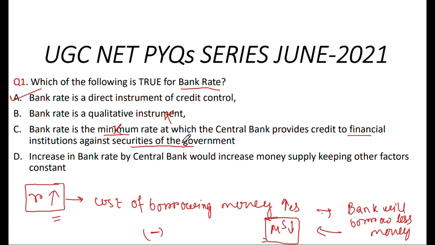So the word minimum rate is wrong here. And increase in bank rate by central bank would increase the money supply, keeping other factors constant? No, we have seen that if the rate of interest increases, then money supply decreases. There is a negative relationship, so this is also not right. Hence option A is the correct answer.